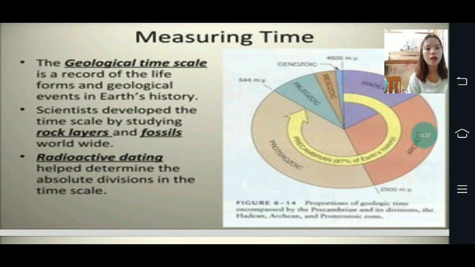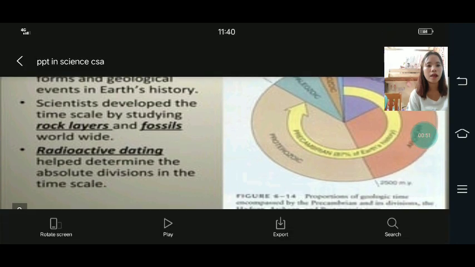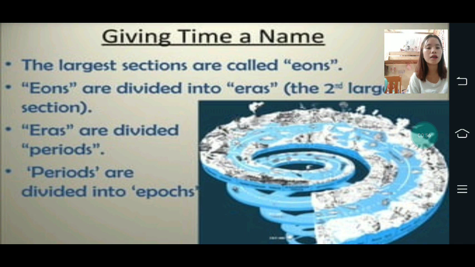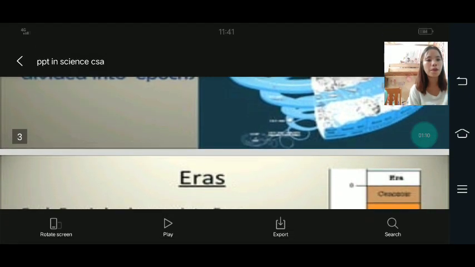Scientists developed the time scale by studying rock layers and fossils worldwide. Radioactive dating helped determine the absolute divisions in the time scale, giving time a name. The largest sections are called eons. Then the eons are divided into eras. The second largest sections, which are the eras, are divided into periods. Then the periods are divided into epochs.